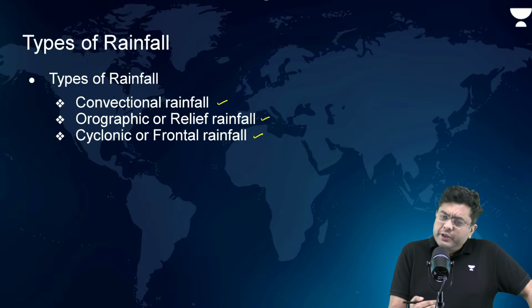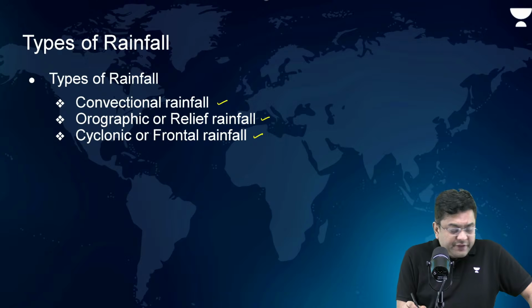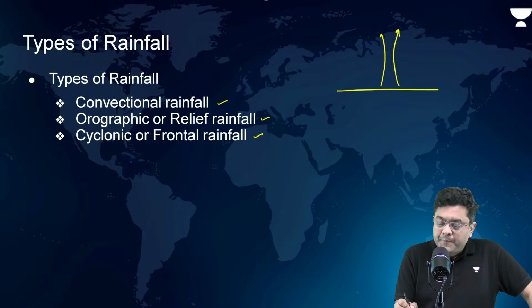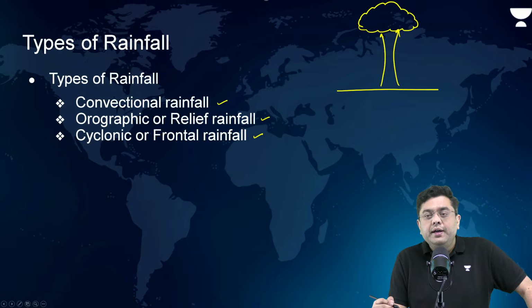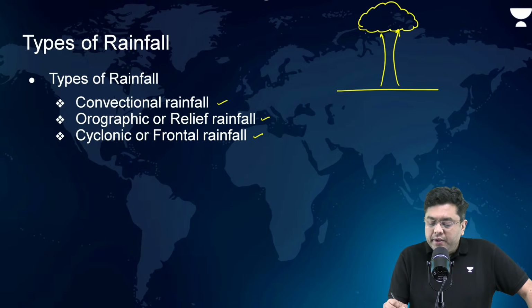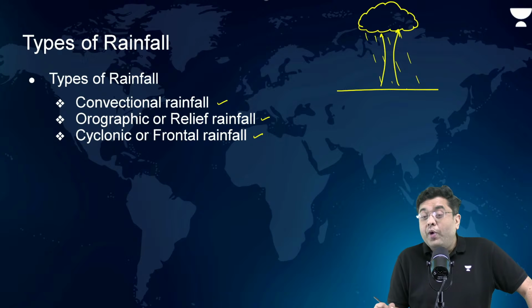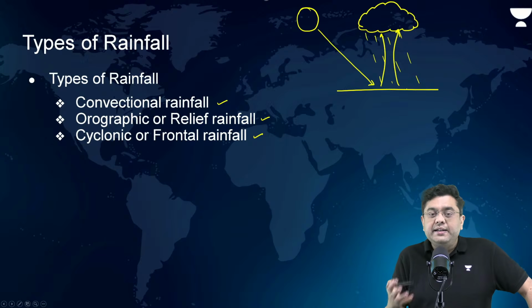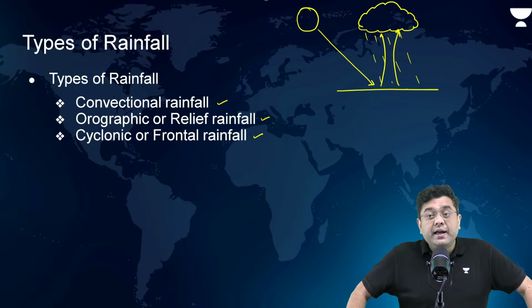Convectional, due to the process of convection. What is the process of convection? Warm air rises up, cools down, and creates condensation and cloud formation, which will bring rains. That is convectional rainfall. Why has that happened? Because during the daytime, the solar energy has heated the ground to such an extent that water vapor has evaporated, created the cloud, and led to the convectional process.